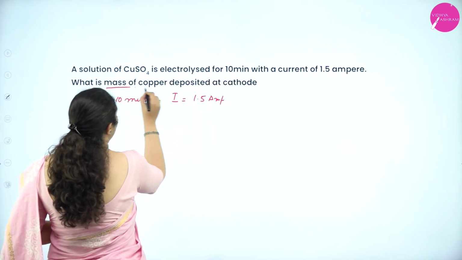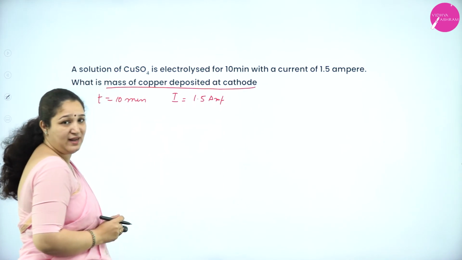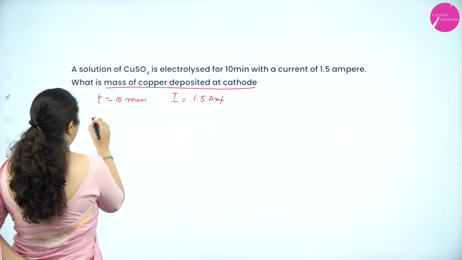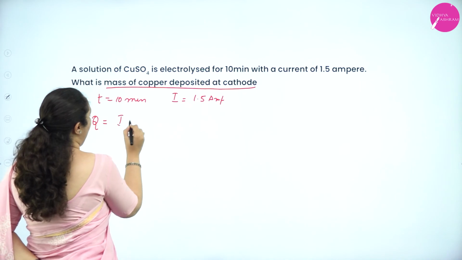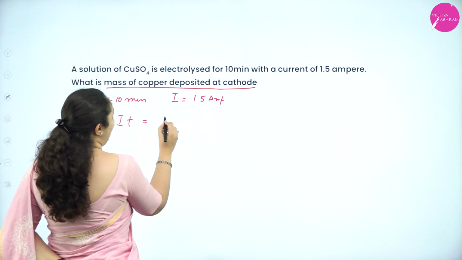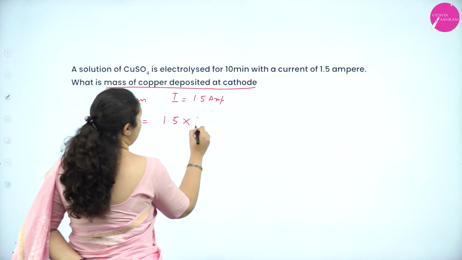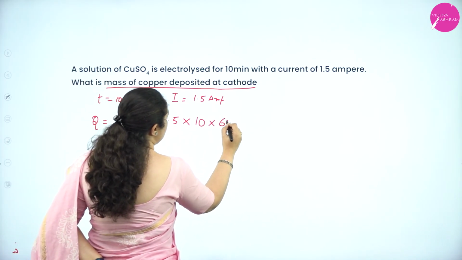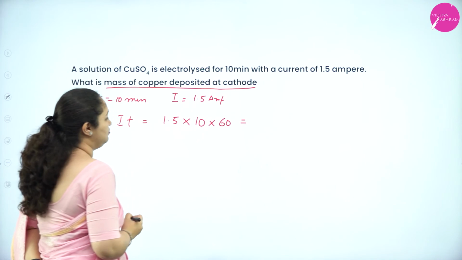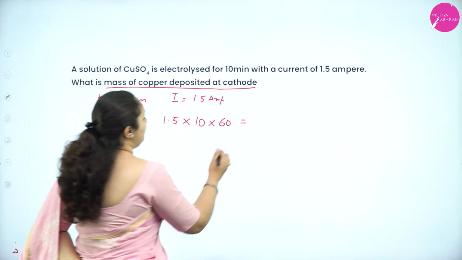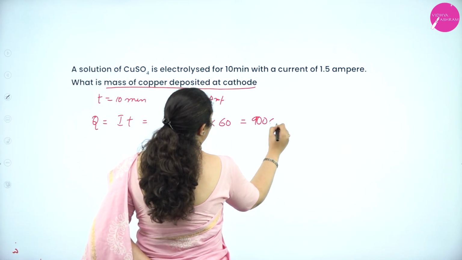We have to calculate the mass of copper deposited at the cathode. First, we'll find Q. Q is equal to IT. I is 1.5, T is 10 minutes, but I want it in seconds, so 10 into 60. This will be equal to 900 coulombs.